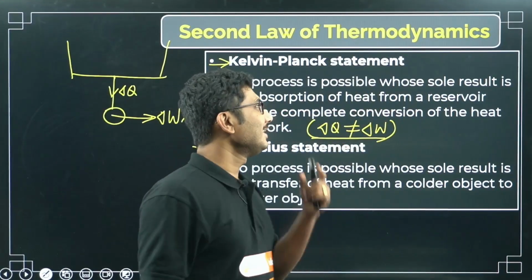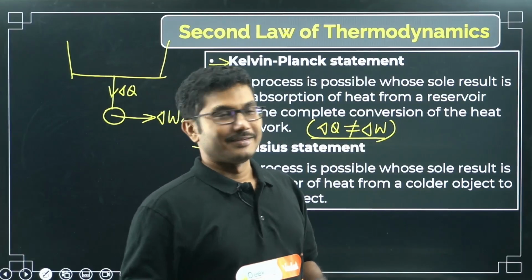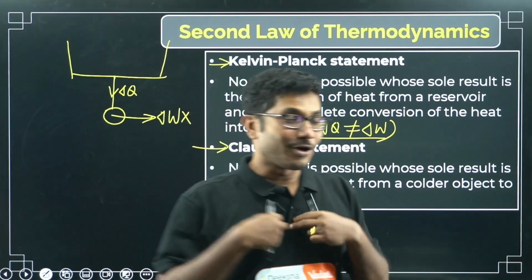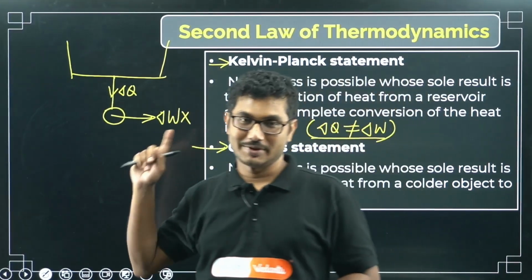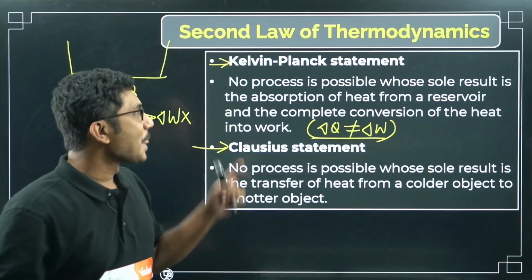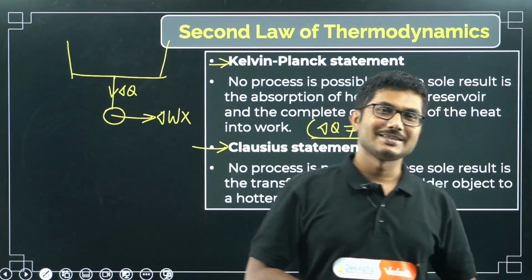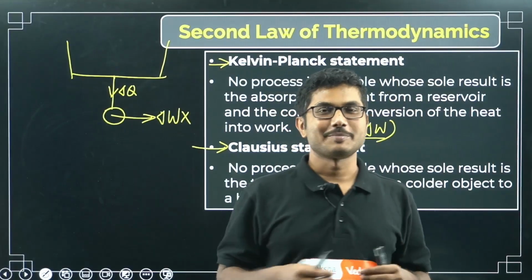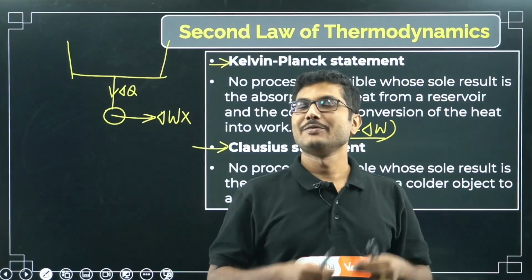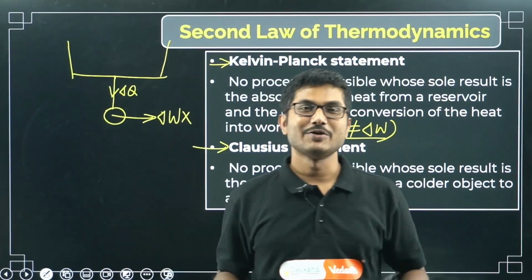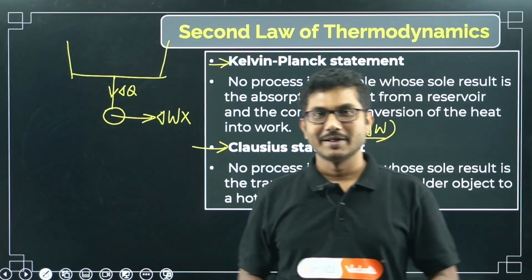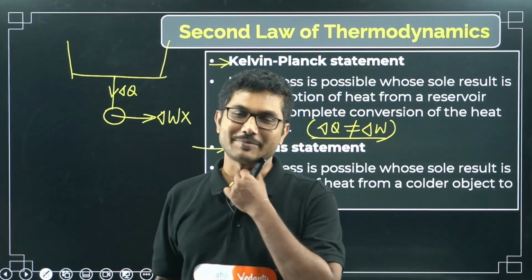So it is the limitation put forward not by me but by the second law of thermodynamics, right? The second law says that you cannot achieve a 100% result if you are only doing 100% work. If you want to achieve a 100% result, you have to work 300%. Okay, then only you can achieve 100%.